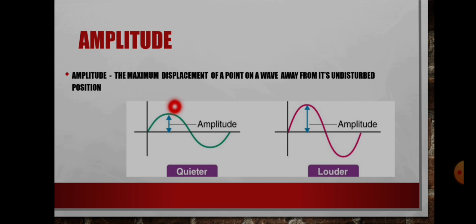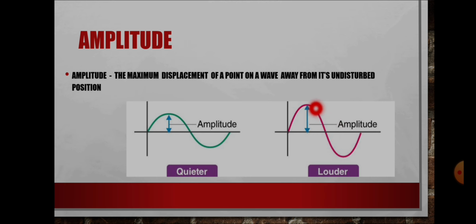This is amplitude. And this is the graph for quieter wave. And this is the graph for louder wave. You see the difference between these two waves. This amplitude is different, entirely different. Because of this sound. If the sound is very light, then the wave is very small. And this one is a louder one, then the amplitude of the wave is high.